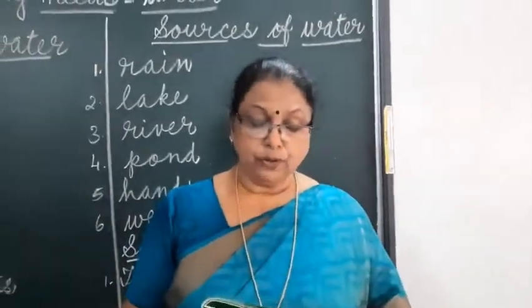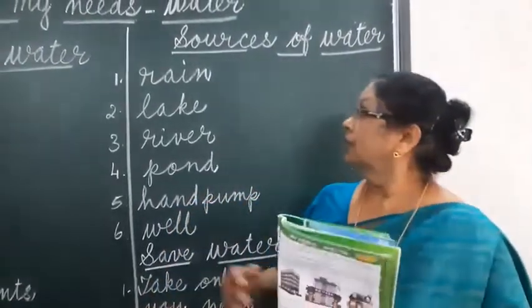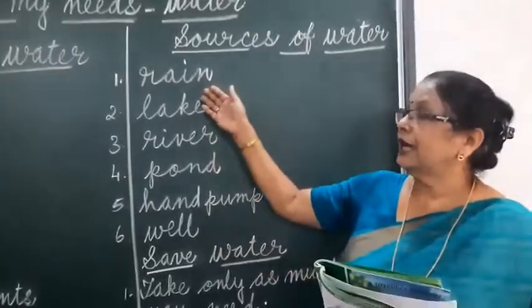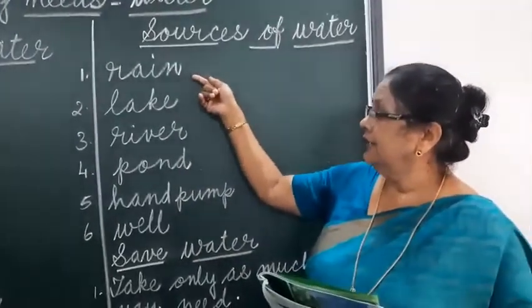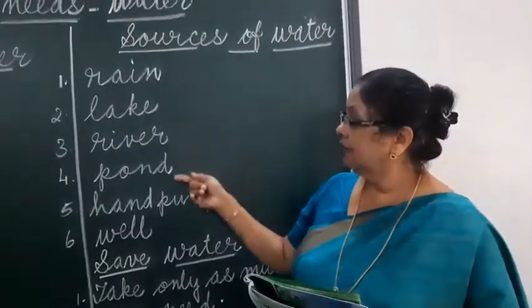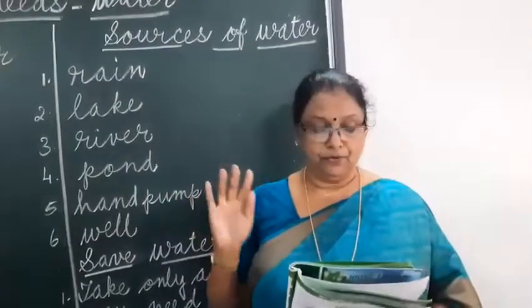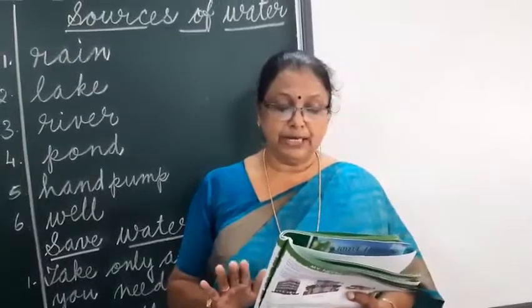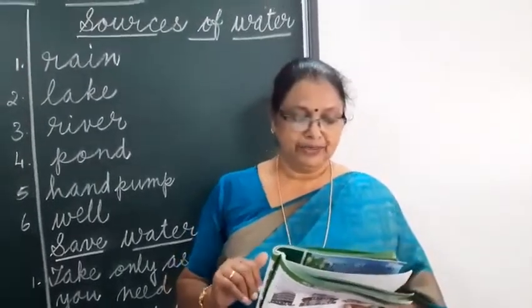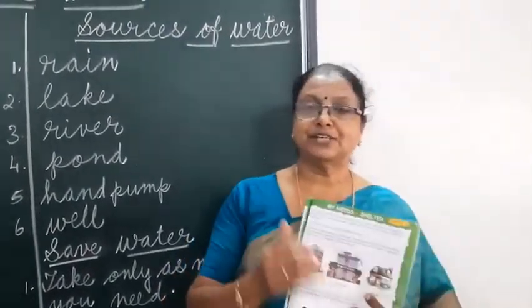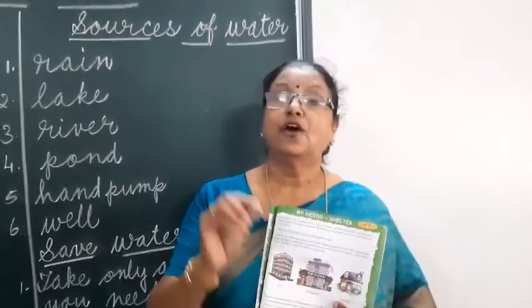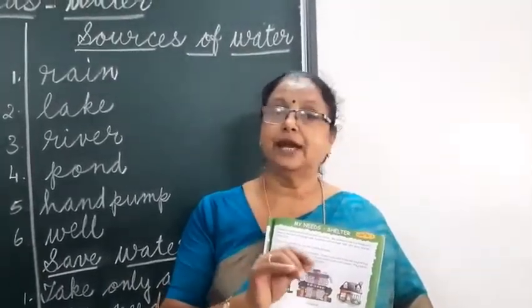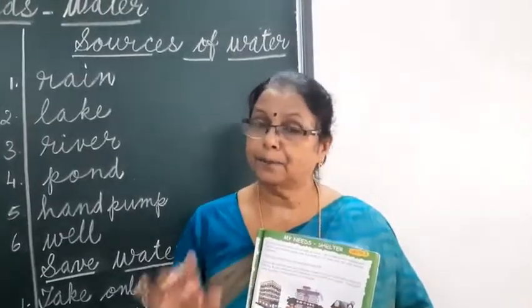Then write 4 sources of water. Here 6 sources of water are there. So you can write any 4. Rain, lake, river, pond. You write any 4. Then write any 2 ways in which we can reuse water. Water coming out from washing machines we can use to flush the toilet. Water from the kitchen we can use to water the plants.